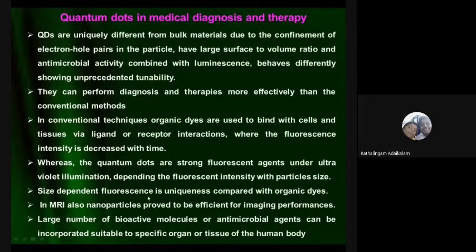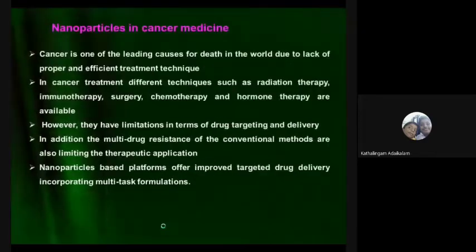Size-dependent fluorescence is a uniqueness compared with the organic dyes. In MRI also, nanoparticles are proved to be efficient for imaging performance. A large number of bioactive molecules or antimicrobial agents can be incorporated suitably to a specific organ or tissue of the human body if we are using quantum dots. Therefore, not only as sensors, as I told earlier, the nanoparticles are mainly used in cancer treatment.